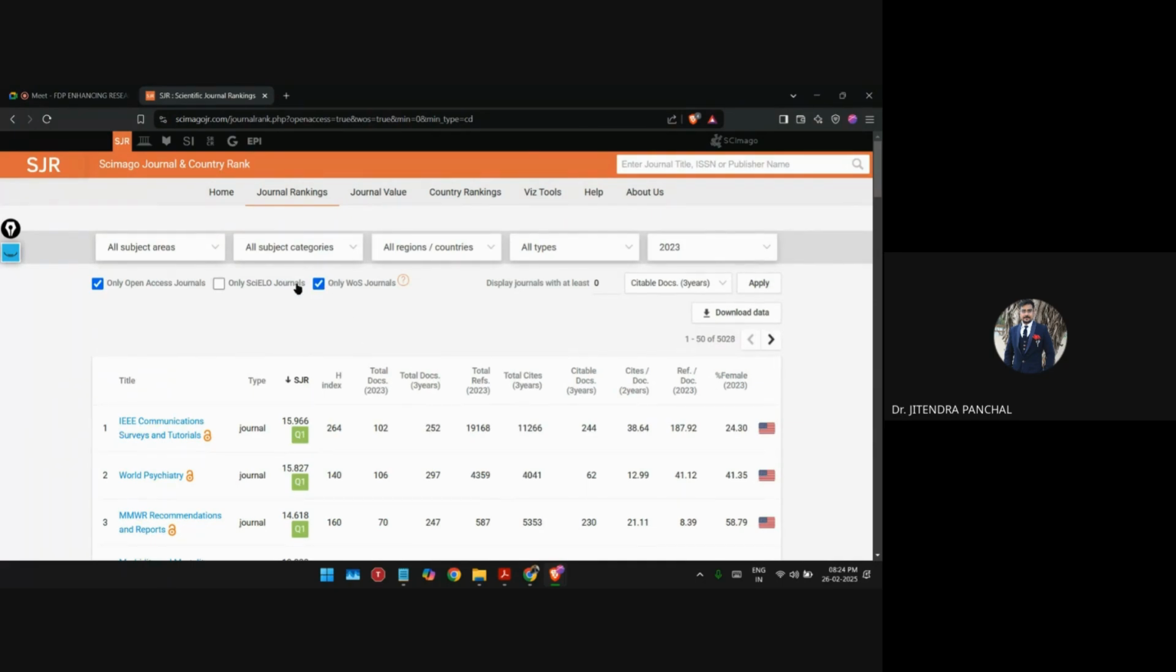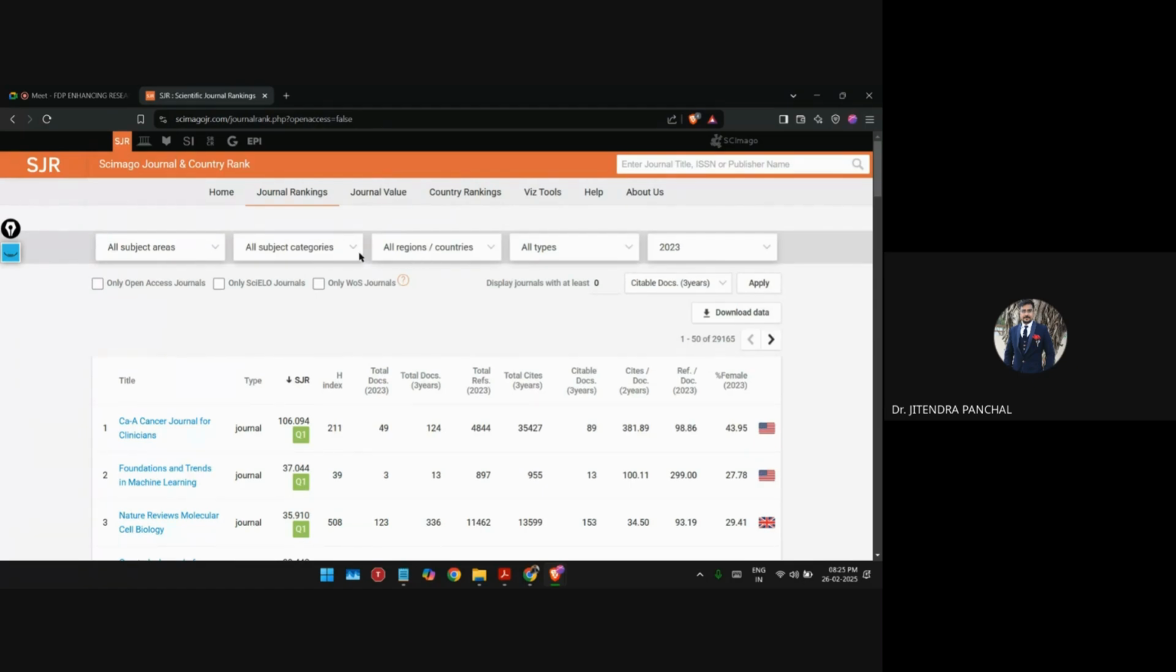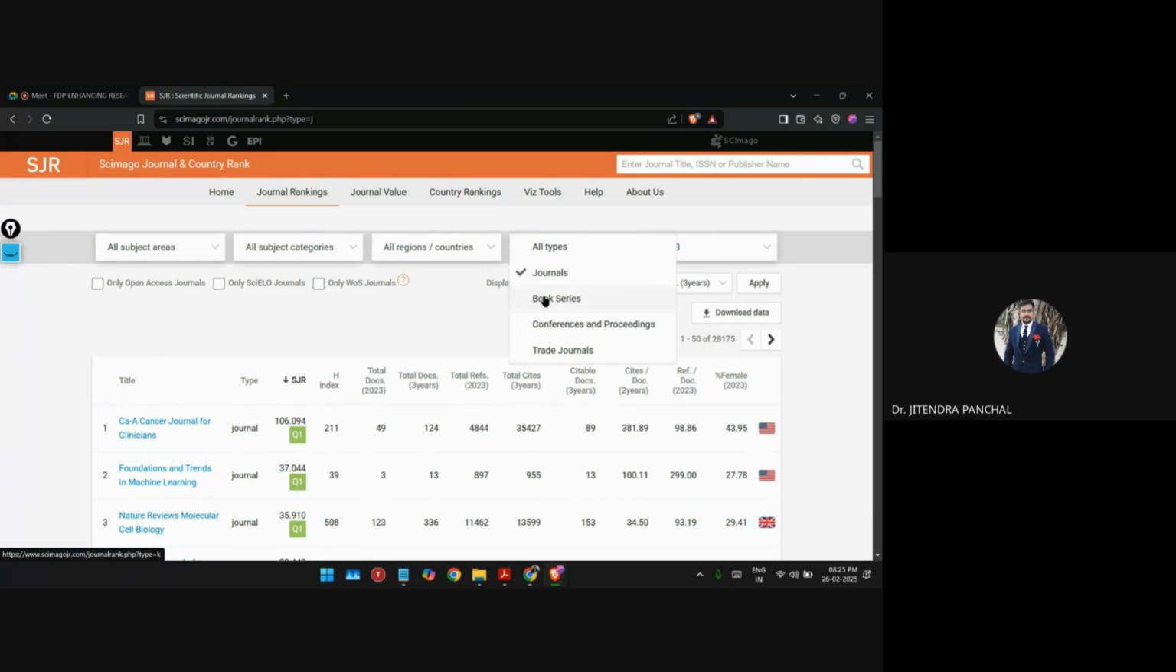Now, to understand journal rankings first of all, let me remove these filters so that we can easily understand. Instead of subject area, I am taking overall subject area. I am not going to select any specific category or country, and let me select journals first in all types. I am selecting only journals, not considering book series, conference proceeding and trade journals. And year is 2023. Is this clear to everyone? Now apply this filter.